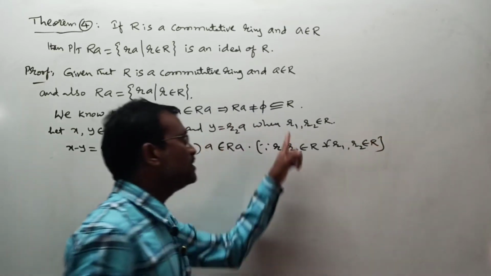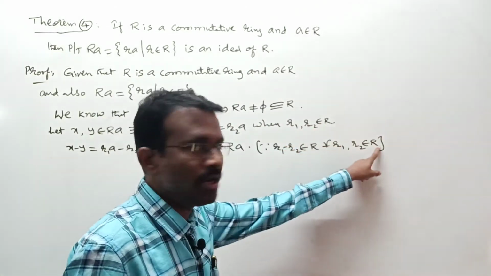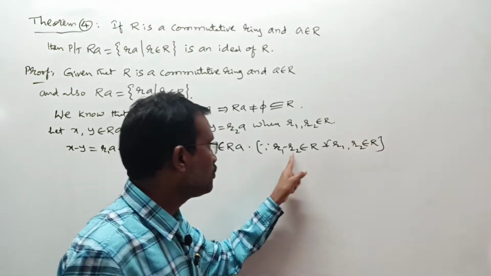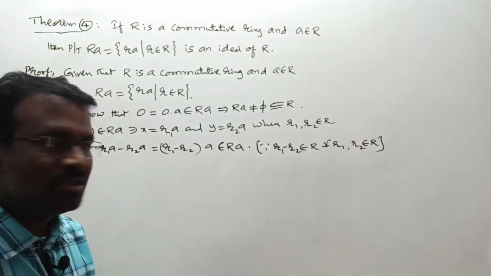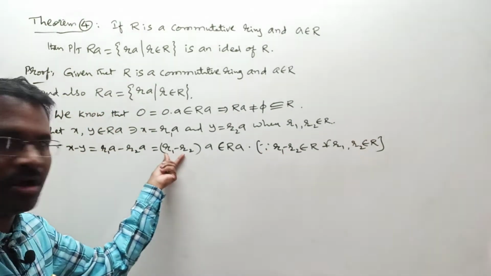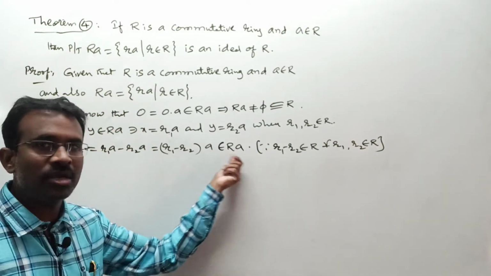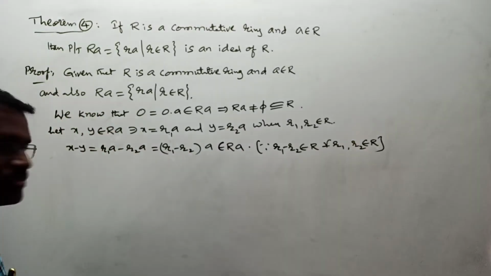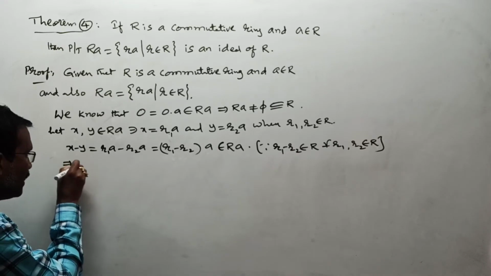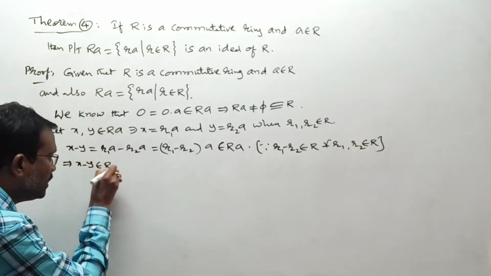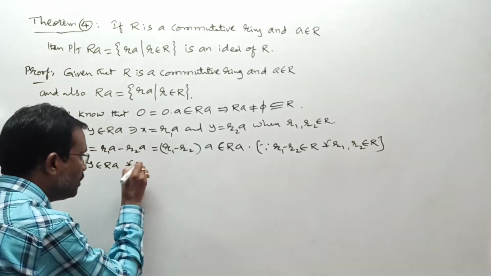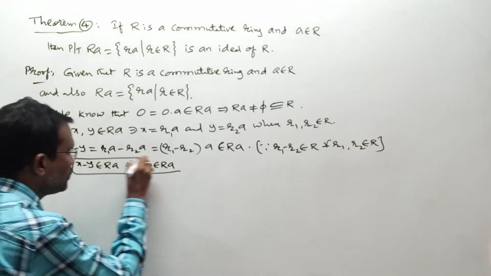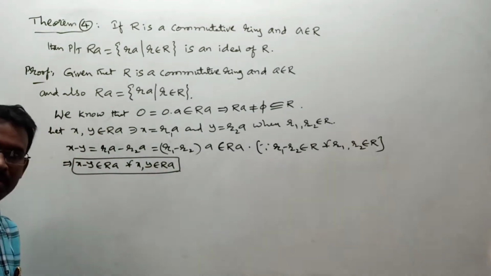Basically, R1 and R2 are elements of R. Every ring is always a subring of itself, so R1 minus R2 should be an element of R. Whenever R1 minus R2 is an element of R, R1 minus R2 into A should be an element of RA or not? But this total thing is equal to X minus Y. Now here we say X minus Y belongs to RA. Like this we can show it for all X comma Y belonging to RA. This is the first condition in the ideal definition, and we completed it.